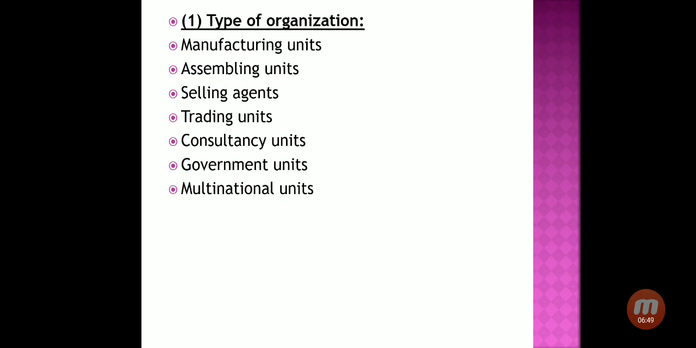Consultancy units simply means these are the organizations who are giving the services, or you can say they are giving the suggestions and advice to various companies. Generally this advice is of technical issues. The example is Tata Consultancy. So Tata Consultancy is not manufacturing any product, but they are giving the ideas, suggestions and advice to their client that how to produce a particular product, how to operate effectively in a market. For that they are giving the technical advice.